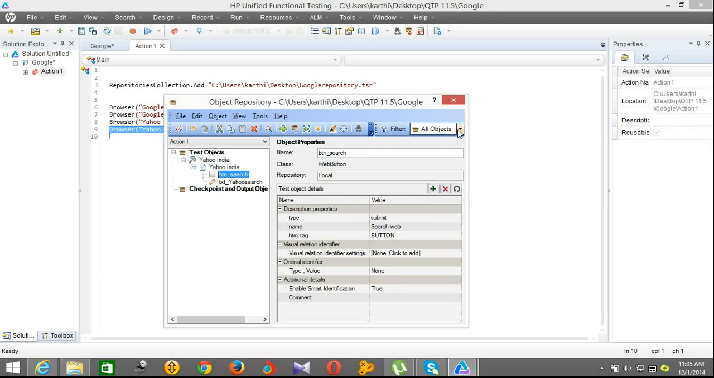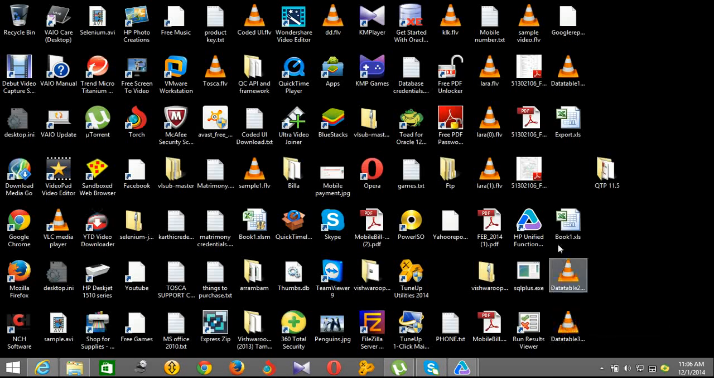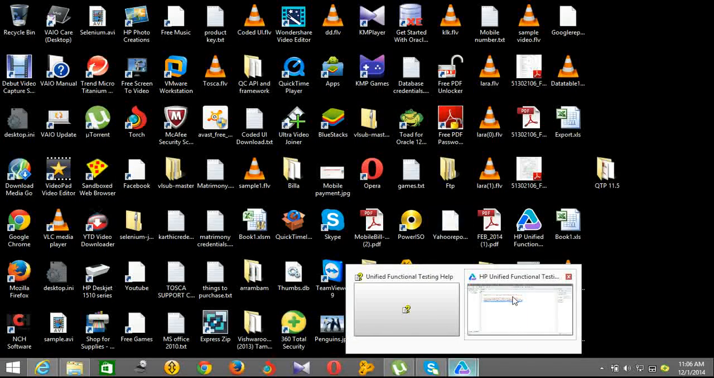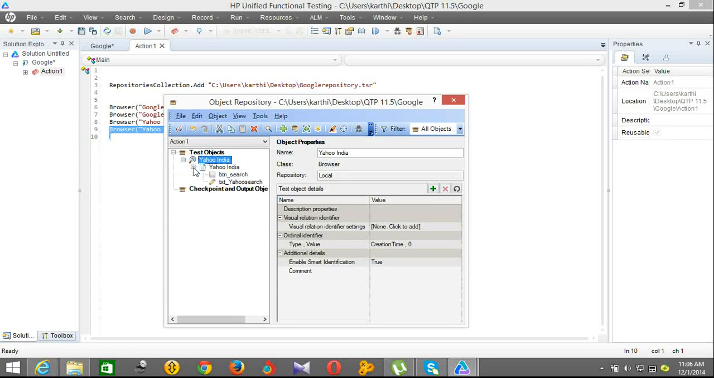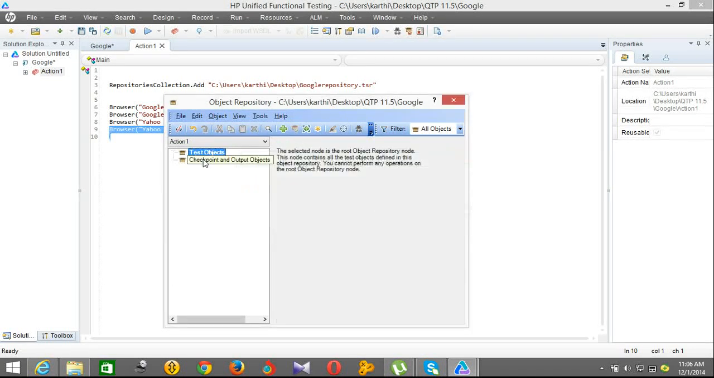On the Desktop, you can go and search there. Yahoo is there. The Yahoo repository is exported, so it is going to be a shared repository. So I am going to remove it from the local, from the parent. I am pressing delete. Click OK.